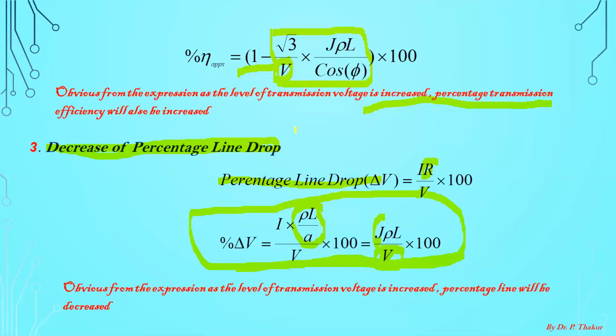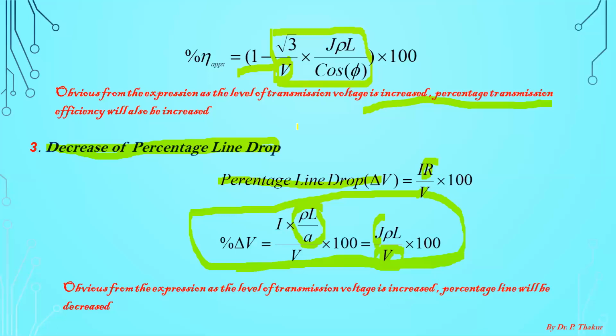And for this reason, we usually step up the voltage before the transmission. In addition to this, there are a number of advantages of using high transmission level voltage, but these three are the basic ones which you should know about. At least these three advantages.